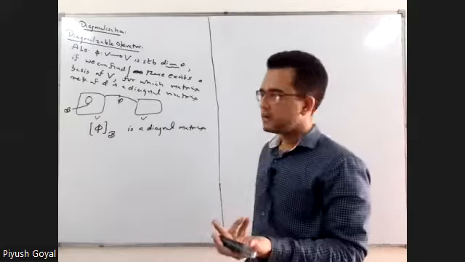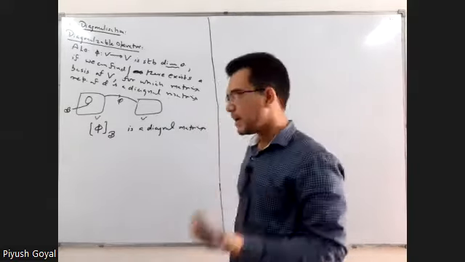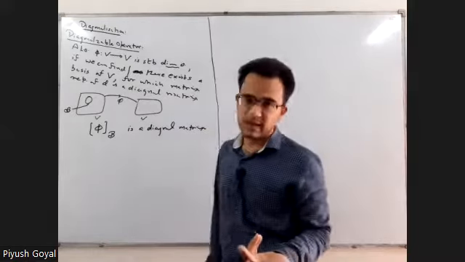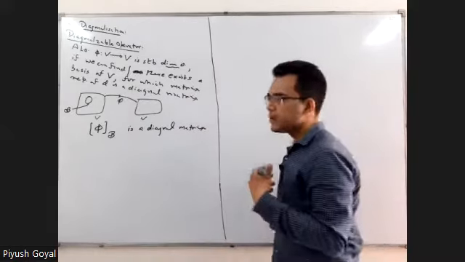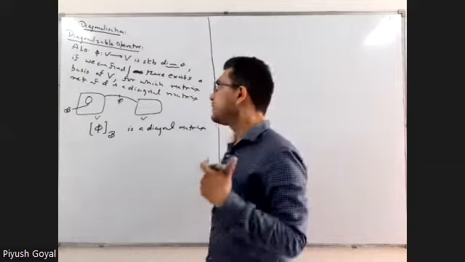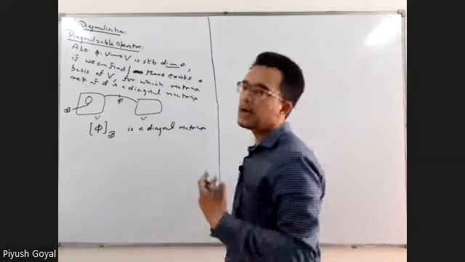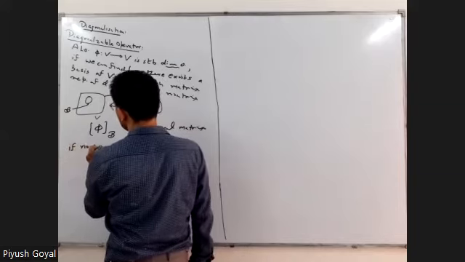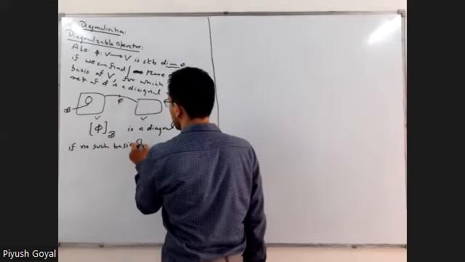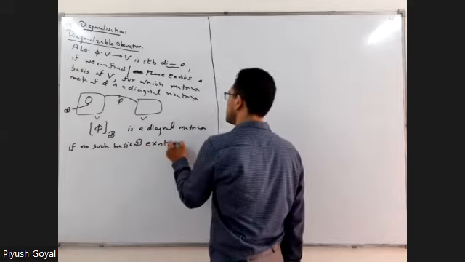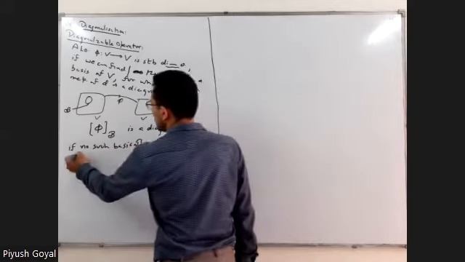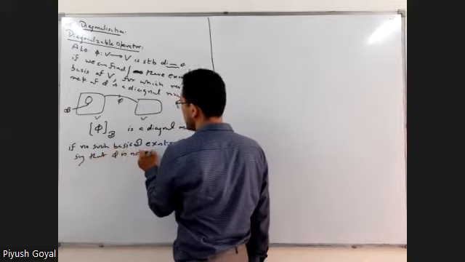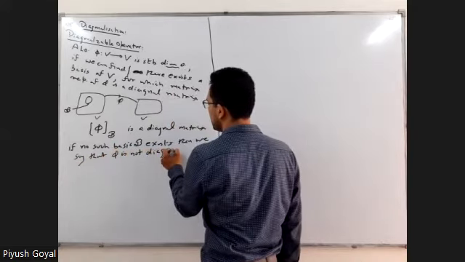If we can find such a basis, then we say that the operator is diagonalizable. If we are not able to find one, if no such basis B exists, then we say that phi is not diagonalizable.